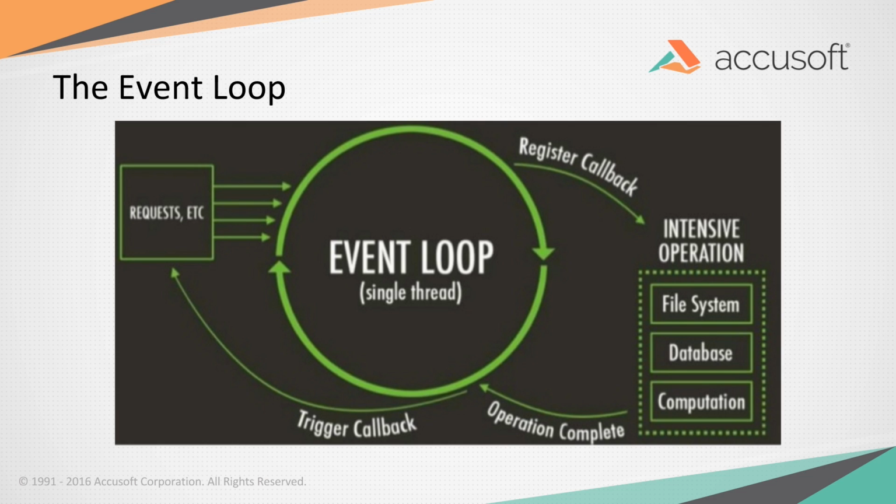This is a general image of what the event loop in JavaScript looks like. Basically, as requests come in, and those can be web requests, they can be the actual command line call to run the Node application, they can be requests from some sort of event emitter on the system. They go into a loop, and they get put on a stack of events that are waiting to be responded to. When that event gets its turn,